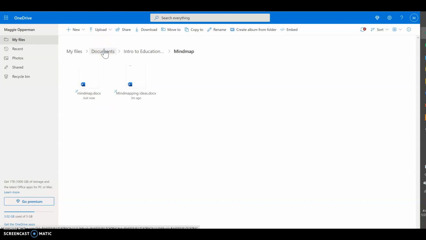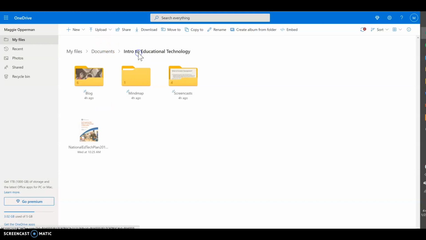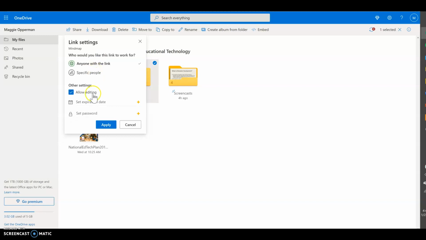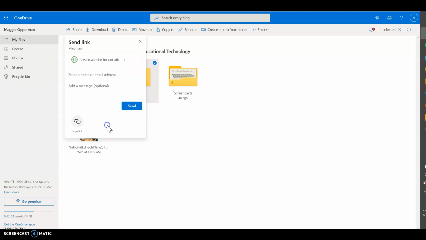If I want to share a file with someone, I can simply click on it, highlight it, and say share. As this loads, I could say I want to share with a link, or I can only share it to certain people. I'm going to choose share with the link, and then just enter the email address for who I'm going to send it to.